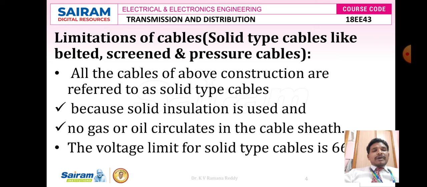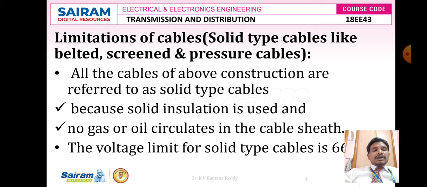But coming to one cable versus another, belted cables, screen cables and pressure cables provide a good type of insulating material, solid type materials like belted insulation. Metallic sheets and aluminum foils are used in the screened cables, and oil pressure and gas pressure cables are used to overcome voids, especially leakage of currents through treeing and tracking of the hard insulating material. Belted cables consist of an insulating medium like impregnated paper, which is covered by a lead sheath or metallic sheath, and again covered by a covering.